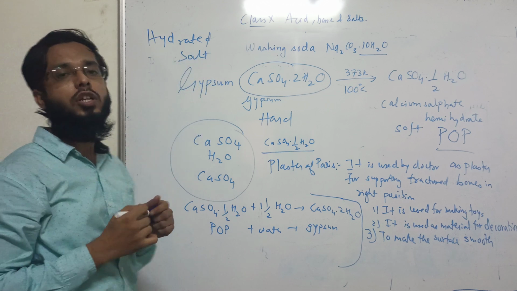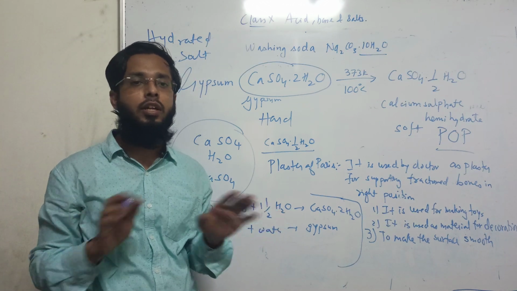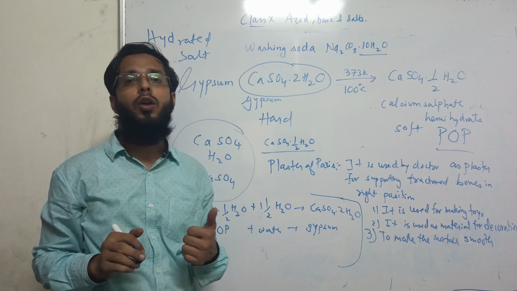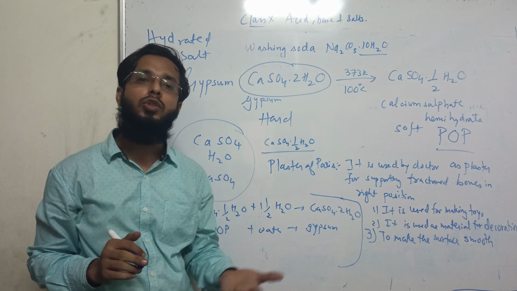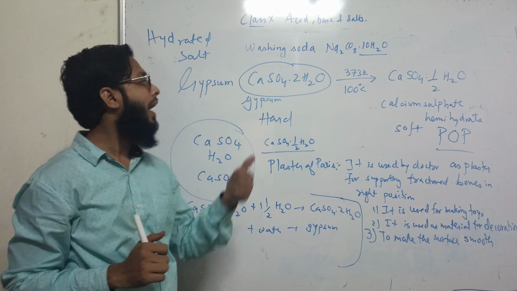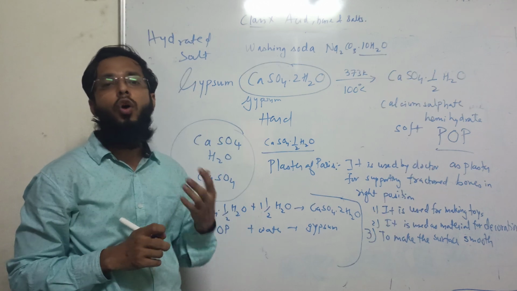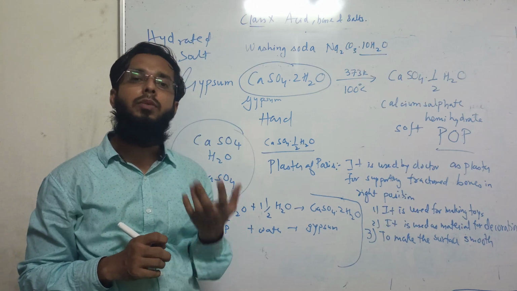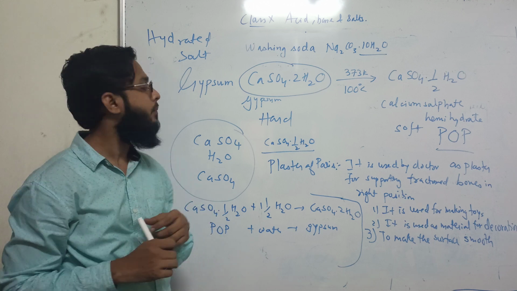And those salts which do not have water of crystallization are known as anhydrous salts, and these are hydrated salts.